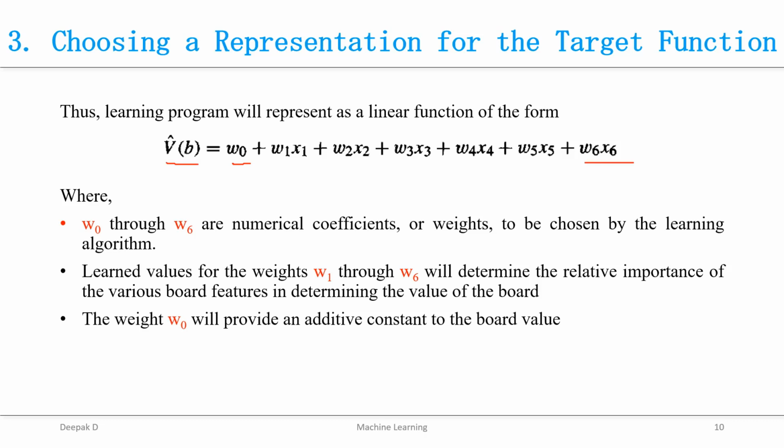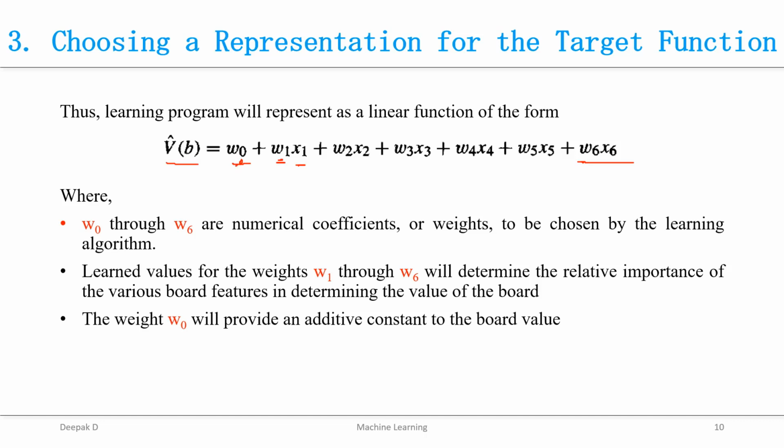Here w1 to w6 are the weights, or numerical coefficients, chosen by the learning algorithm. They determine the importance of various board features, which helps us determine the value of the board.